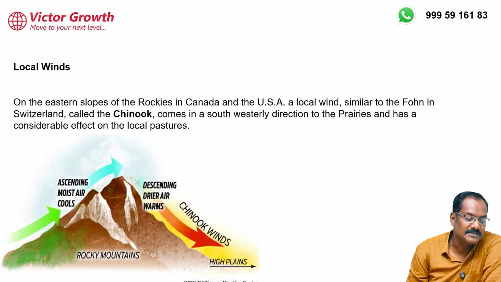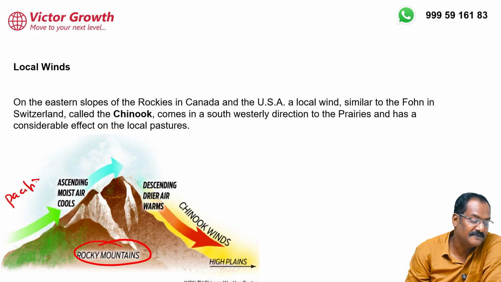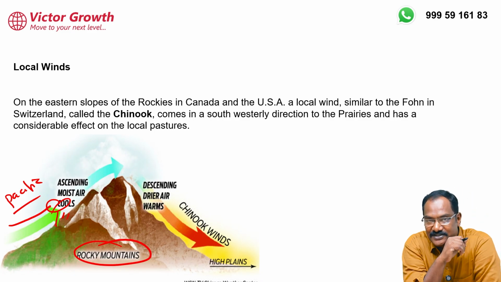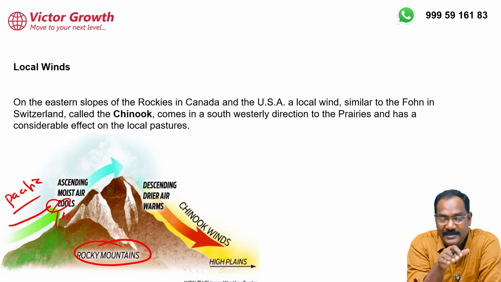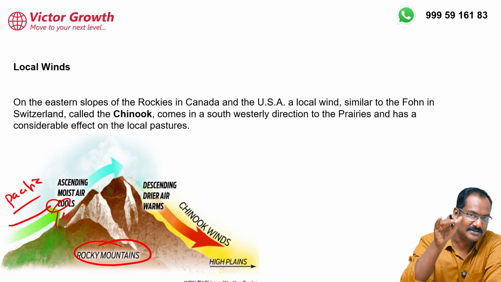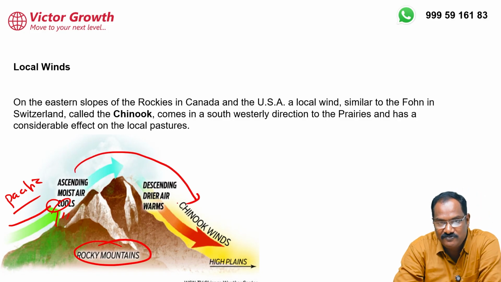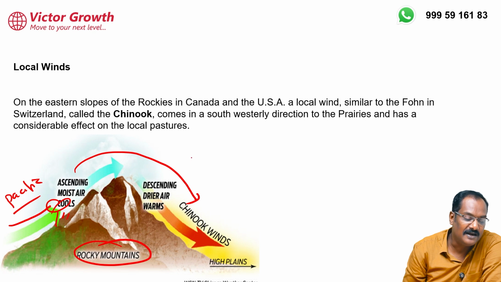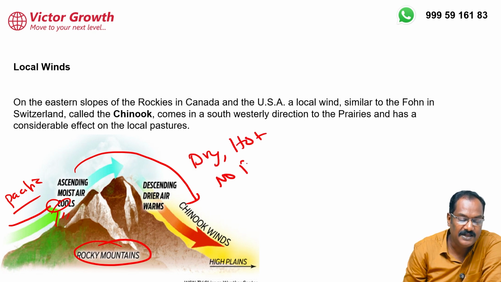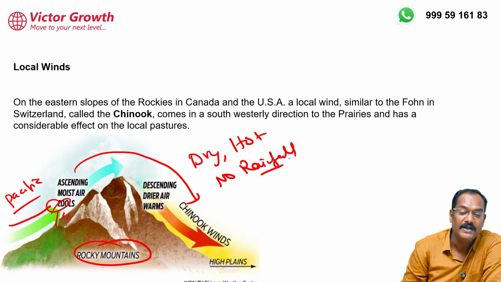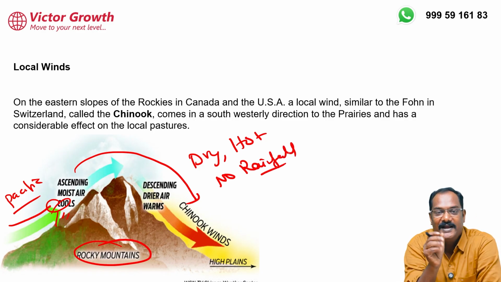Now look at this Chinook wind. This is the Rockies mountain. From this side we have the Pacific Ocean, and from the Pacific Ocean this wind is coming. So there will be a lot of rainfall in the western side of the Rockies, and then this wind will cross the Rockies and come to the prairies in the form of Chinook wind. This wind is dry and hot. No rainfall. Please write this down very carefully. The Chinook wind will not provide any rainfall.